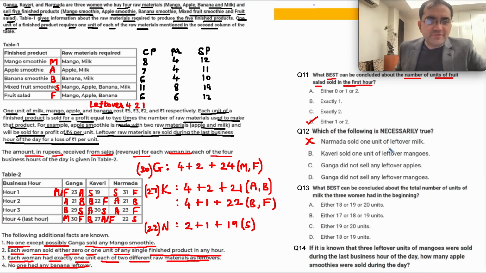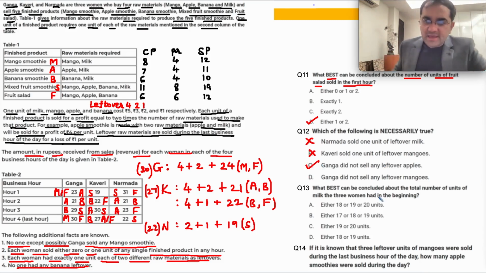Kaveri sold 1 unit of mangoes. Mangoes is 2 rupees. Kaveri 2 rupees is not confirmed. It is a possibility. Ganga did not sell leftover apples. Apples are 1 rupee. Loss. Sold for 1 rupee. Ganga did not sell leftover apples. So Ganga, she has sold milk and mangoes, but not apples. So therefore, this is the true statement.